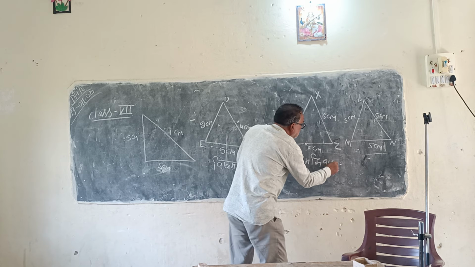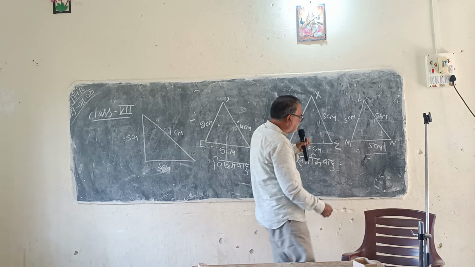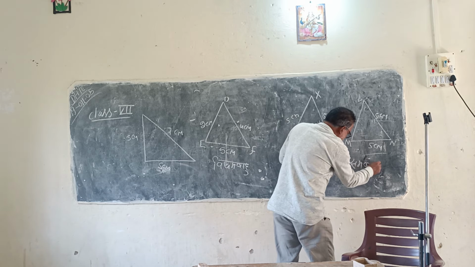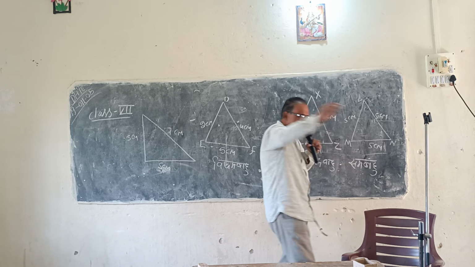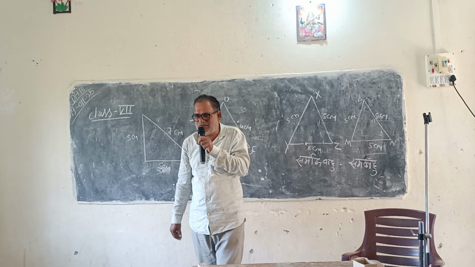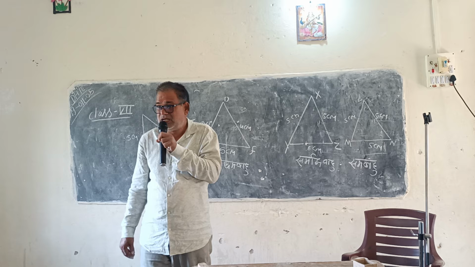समद्विबाहु, जिसकी दो भुजाएं बराबर हों। और इसे क्या बोलते हैं? समबाहु। Equilateral triangles. All sides are equal, then we call it equilateral triangle.